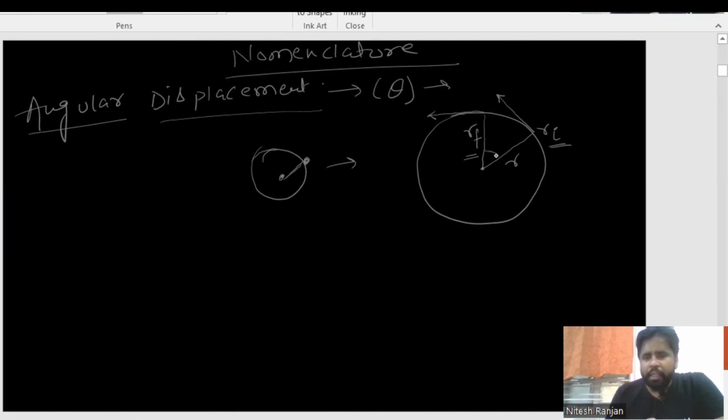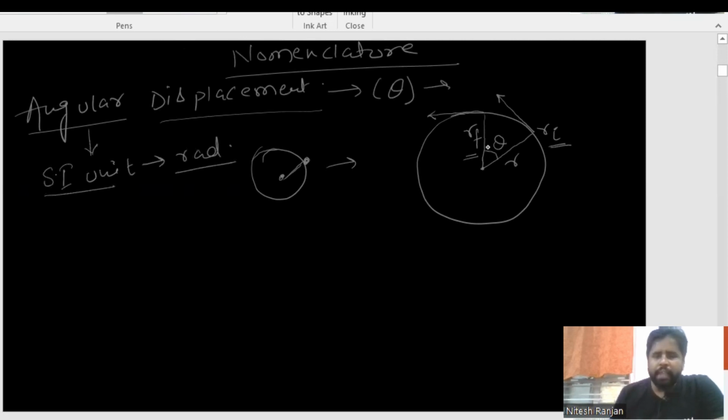Suppose here it has moved from this point to this point, so this will be considered as theta, and this theta will have the SI unit of how much? The SI unit will be radian. Now friends, one question will be there in your mind: we all know about the degree form of angles, but if it is radian, how do we represent it? For that I am now going to make it more clear and elaborate it.